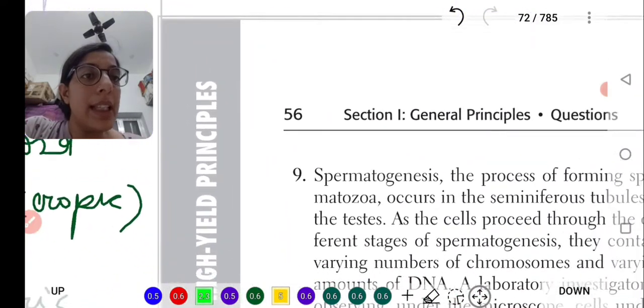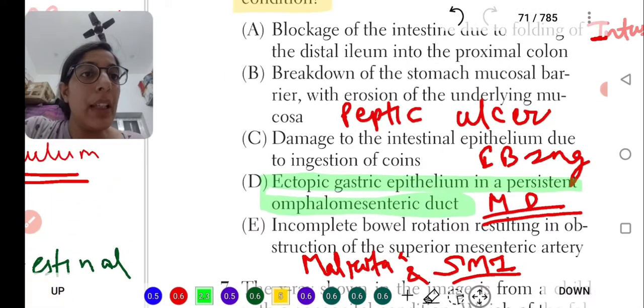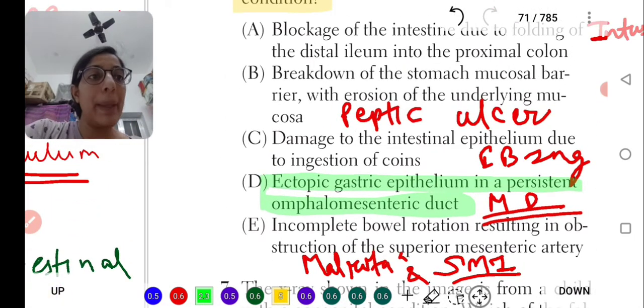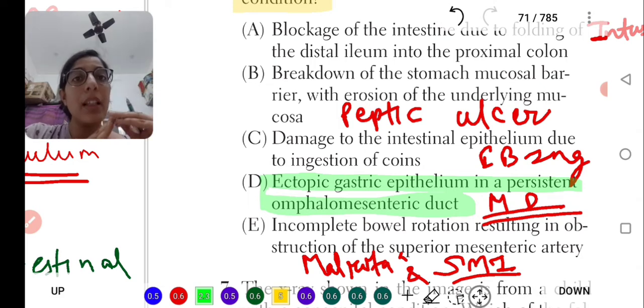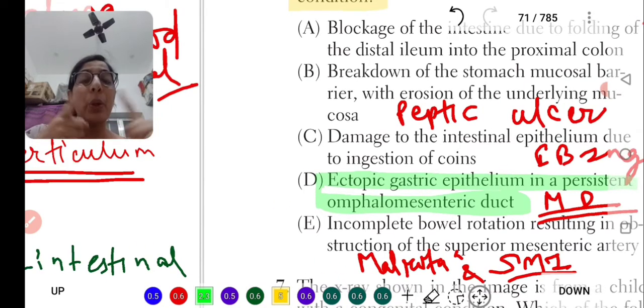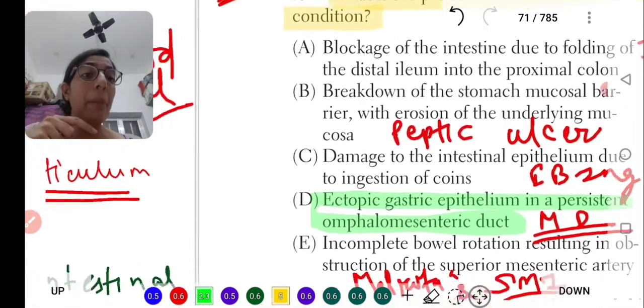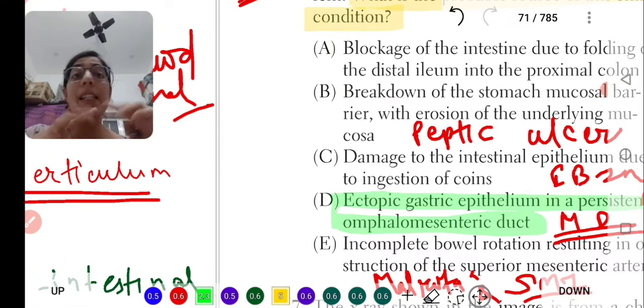Let's first go back to the question. We are finding that there is an ectopic gastric epithelium. There will be a reason why there is no tenderness and still there is bleeding. Okay, while in intussusception there is lots of tenderness, lots of pain to the child. He can't bear this pain. Got it? Here, by applying pressure, there is tenderness. Something is suggested: there will be no pain, only pain when pressure is applied in the diverticulum.